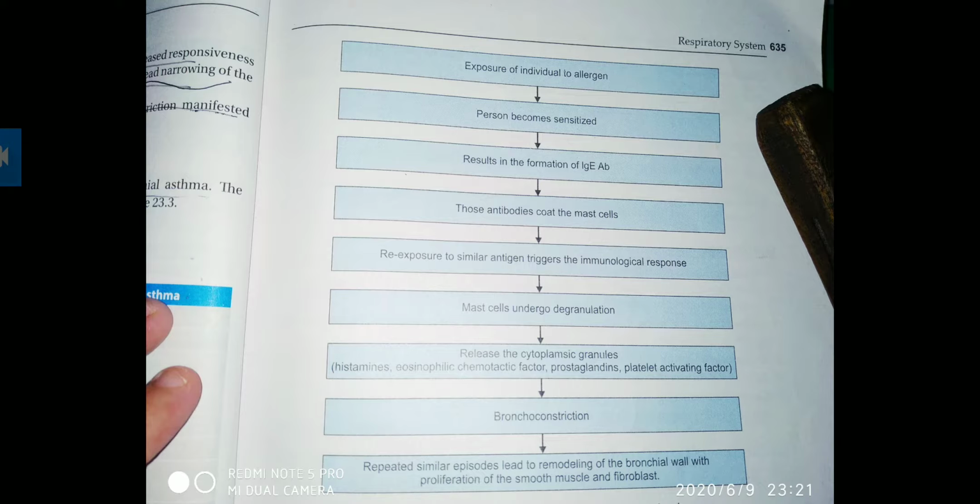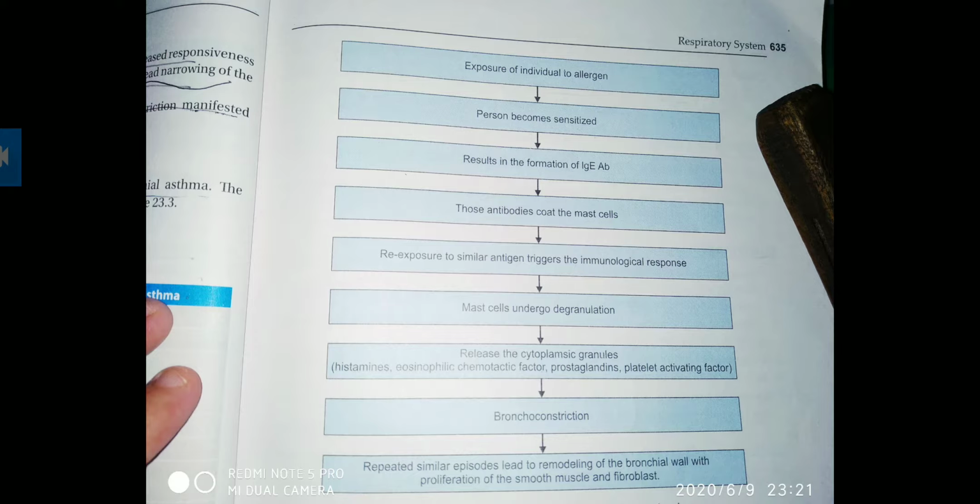Means the individual is exposed to an allergen, then the person becomes sensitized, which results in formation of immunoglobulin E antibody. Those antibodies will coat the mast cell. The mast cell will be coated by IgE. Then re-exposure to a similar antigen will trigger the immunological response.